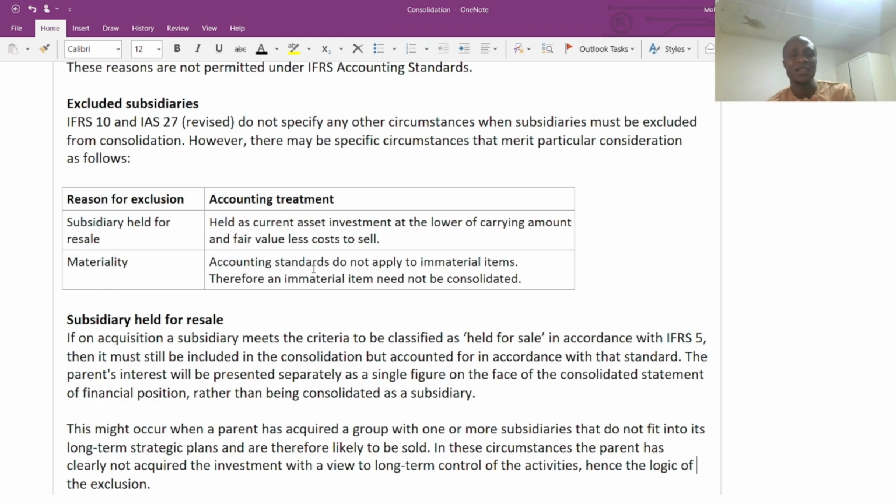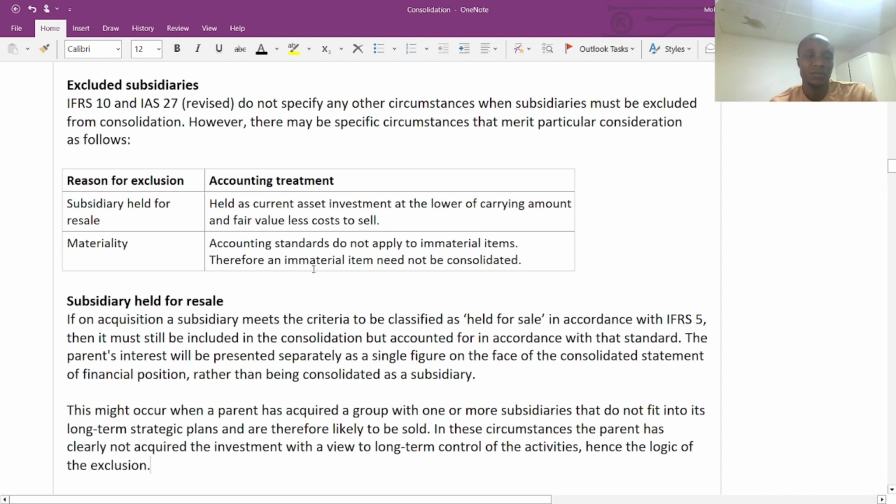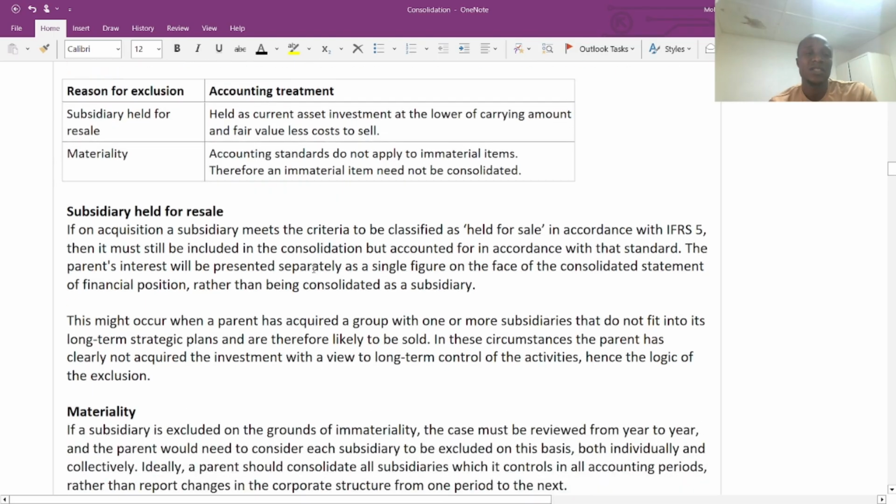It's not material. So we should not waste our time consolidating, adding the assets of the parent company and the subsidiary together. So these are the reasons why we should exclude a subsidiary according to IFRS 10 and IAS 27.